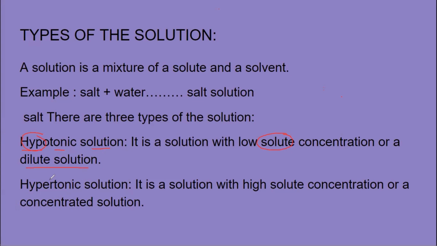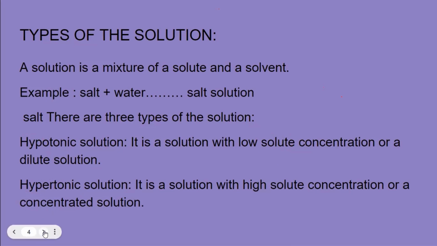Hypertonic solution. What is the meaning of hyper? Something which is more. So in this type of solution, the solute, the sugar or salt, is more in water. Or in other words, you can say this is a concentrated solution. So remember hypo and hyper. Hypotonic solution is a very weak solution, dilute solution, more water, less solute. Hypertonic solution is a very strong, concentrated solution with more salt or sugar and less water.